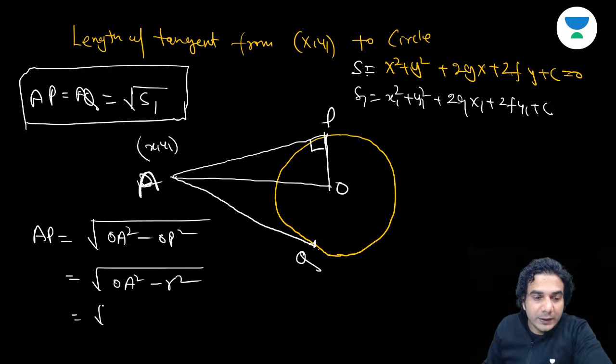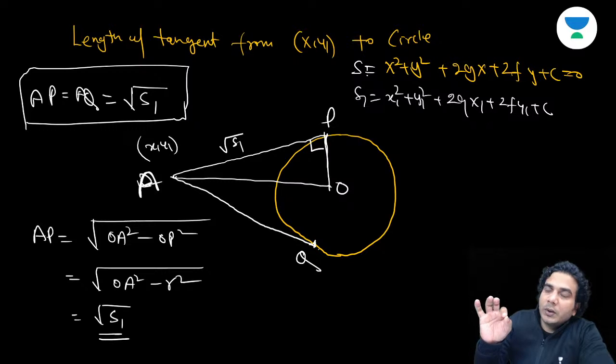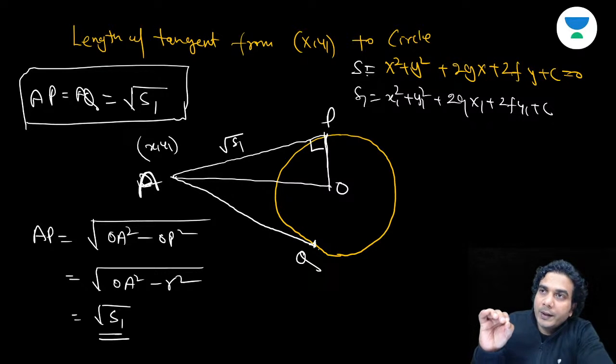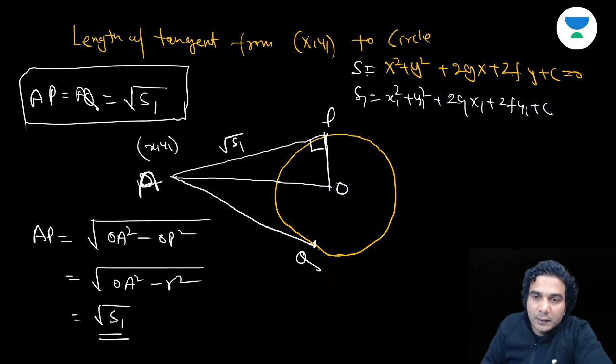So this is under root of S1, all right? You got the formula for the length of tangent. That means just put the coordinates of the point in the equation of the circle and take the square root of that. That will give you the length of tangent.